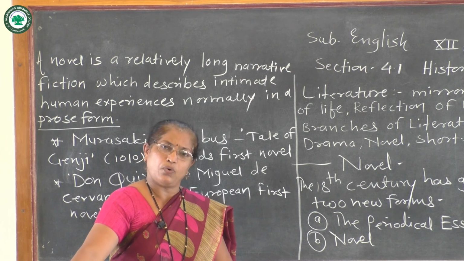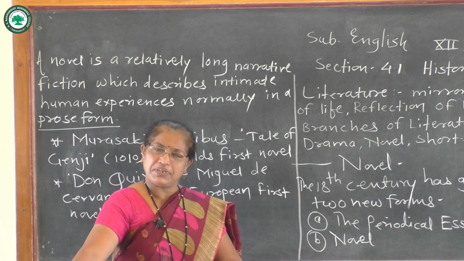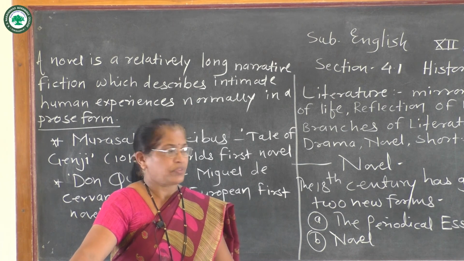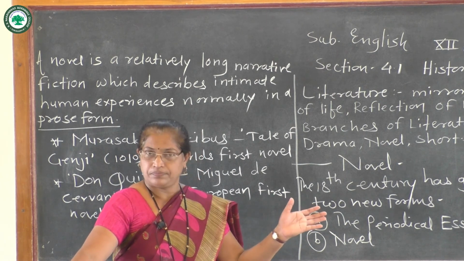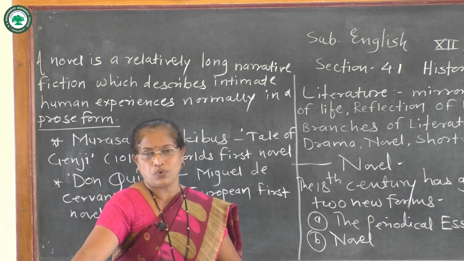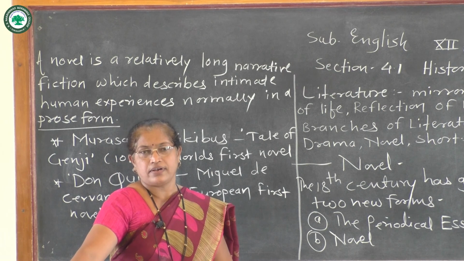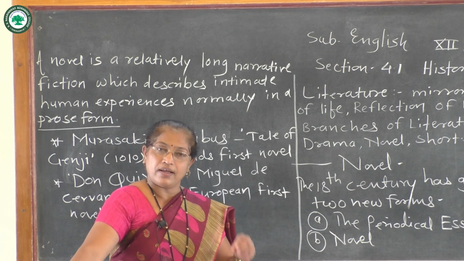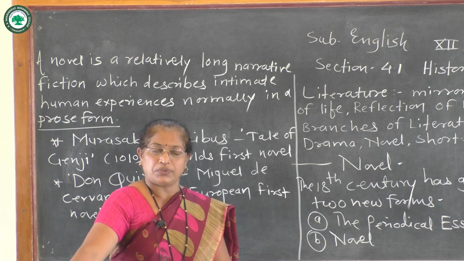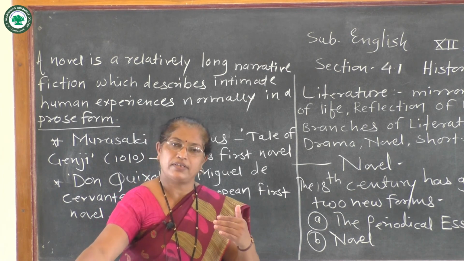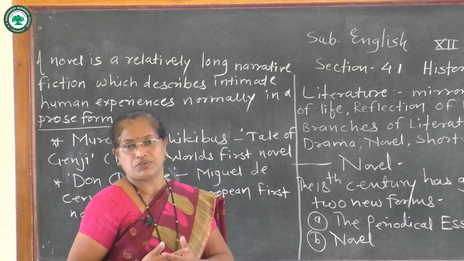So they don't appreciate imaginative novels, or romances, or tragedy novels. They prefer the realistic novel. So that's why from the 18th century we can find various types of novels arose.